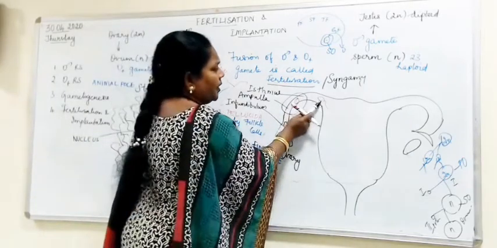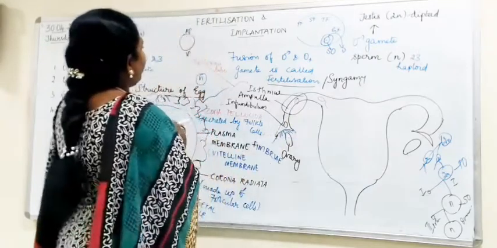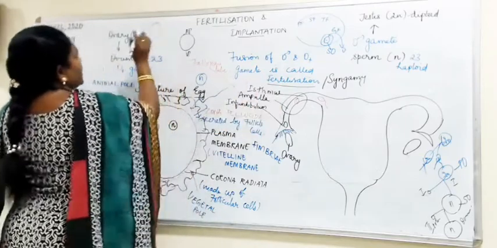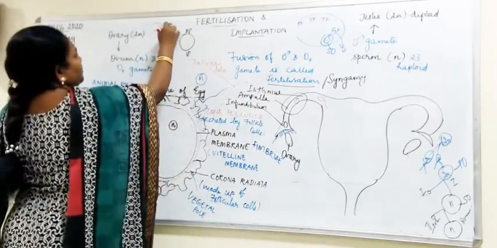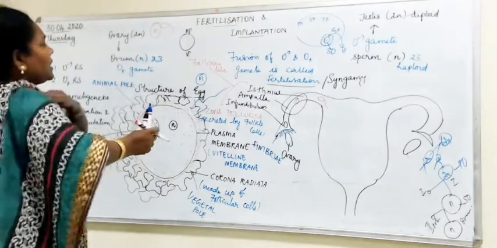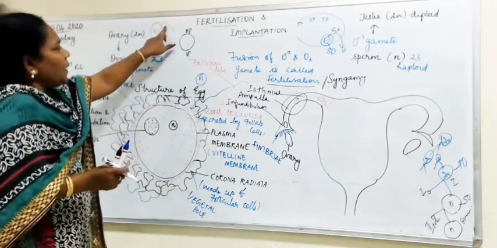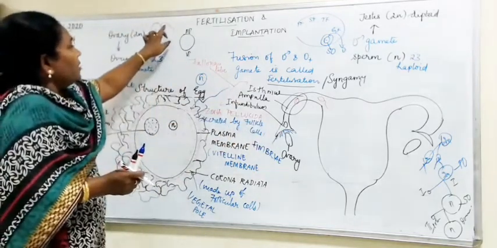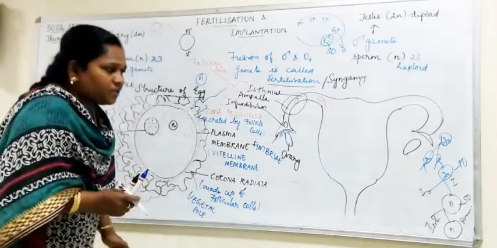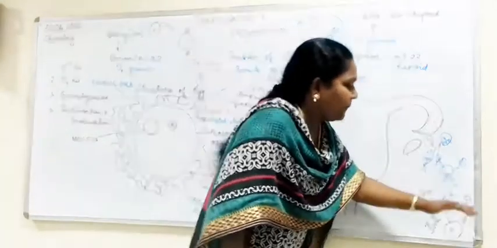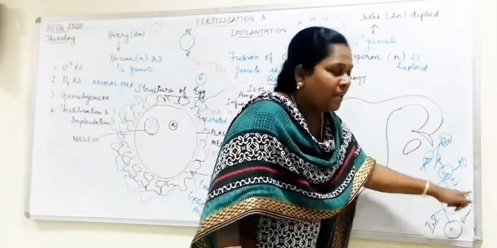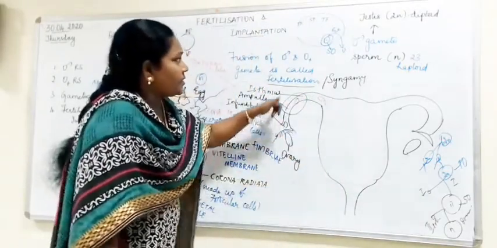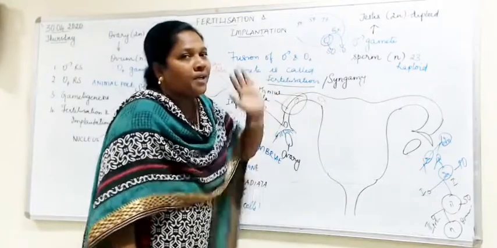Now, when the sperm meets the ovum, what happens here? If this is the egg, and if this is the sperm, then they have to fuse. What will happen? This is still in the form of secondary oocyte only. Only when the egg fuses is it understood that the secondary oocyte has completed the second meiotic division and produced the ovum. Can you understand? The ovary releases the secondary oocyte only. It is not the ovum that has come out.